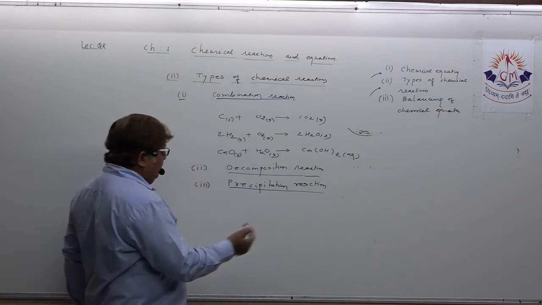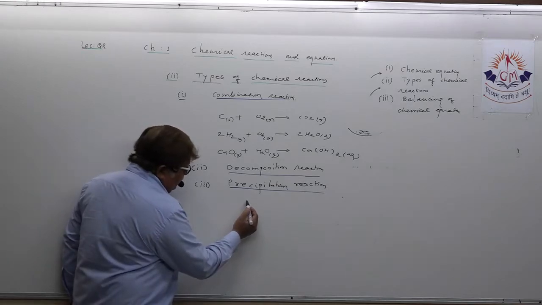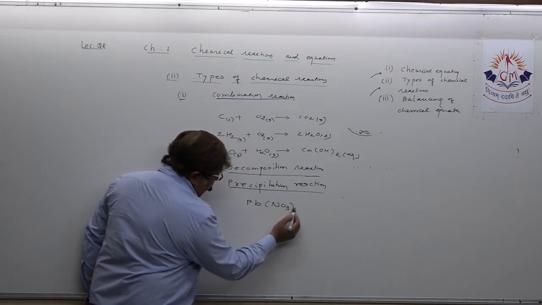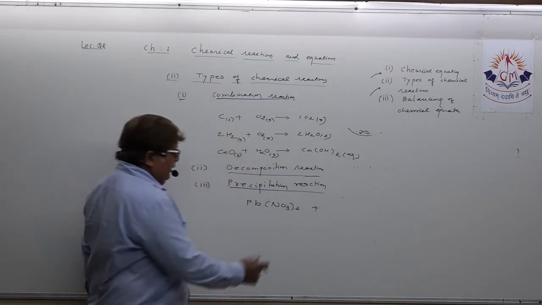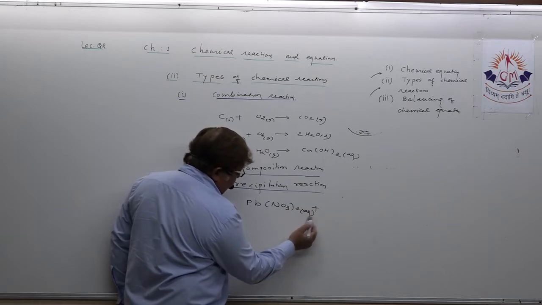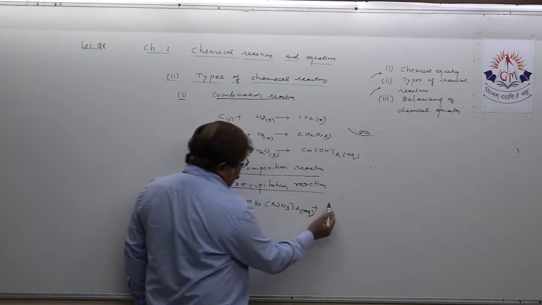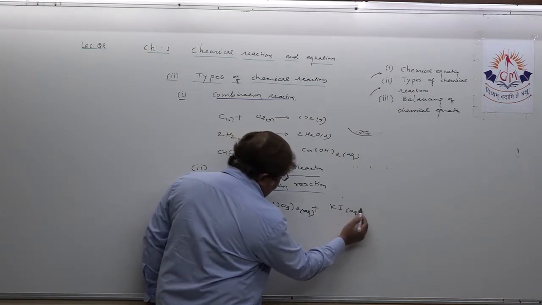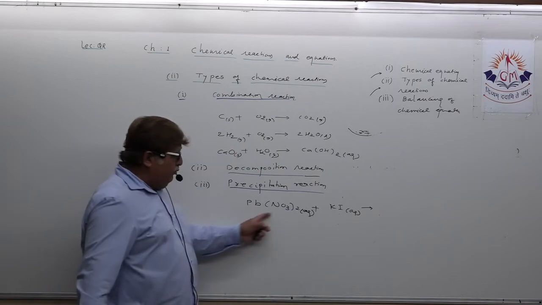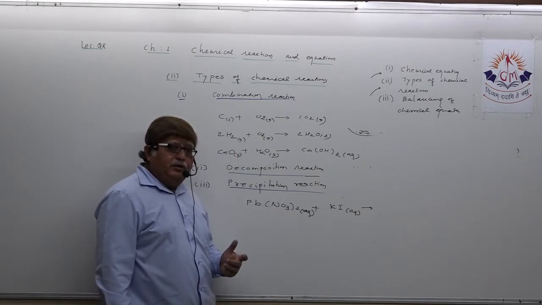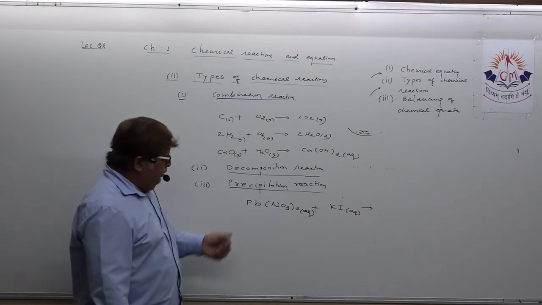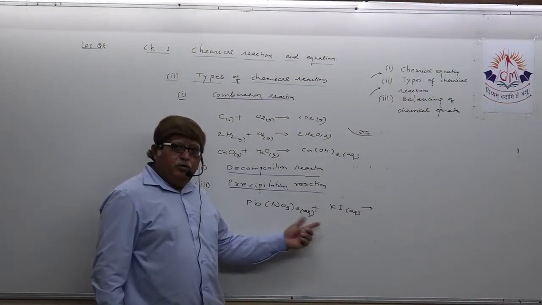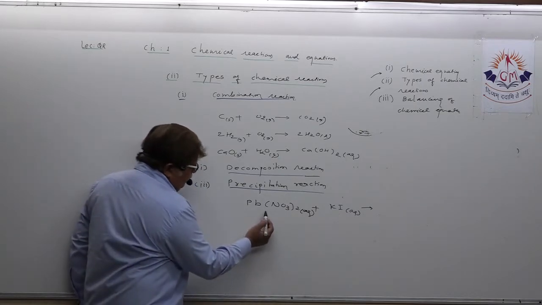Suppose one reaction is already given in the textbook also. Lead nitrate, Pb(NO3)2, the aqueous solution. When lead nitrate combines with potassium iodide, which is also aqueous, both are colorless. This can also be asked in MCQ.